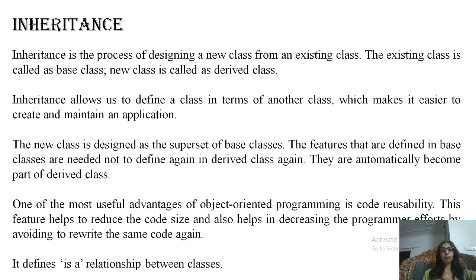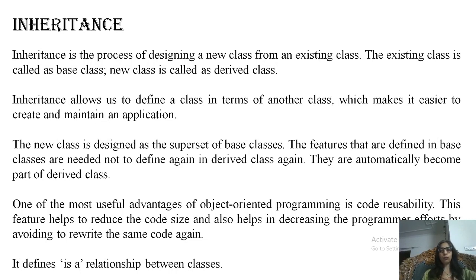So in the same way we use the concept of inheritance in OOPS. Inheritance is also inheriting the properties of a class into another class. It defines an is-a relationship between classes. The existing class is called the base class and the new class is the derived class.